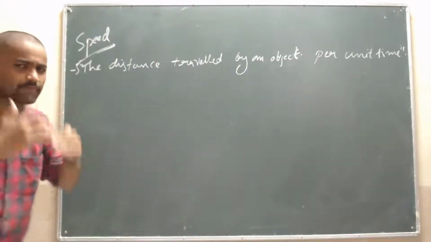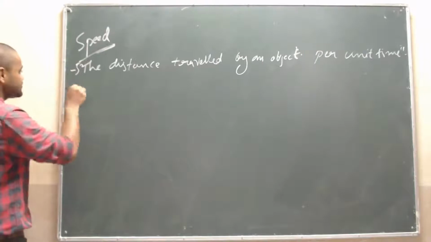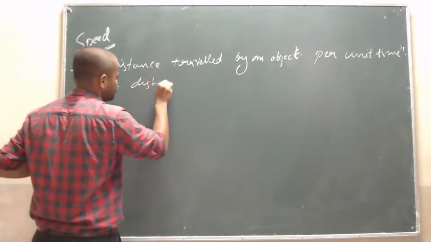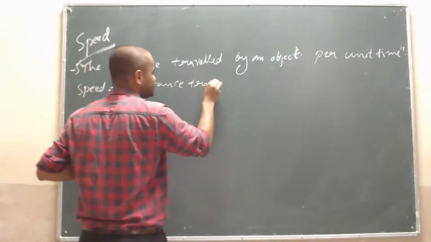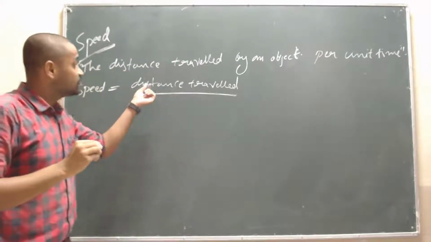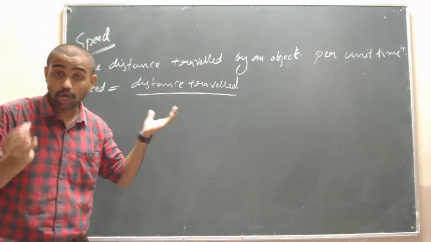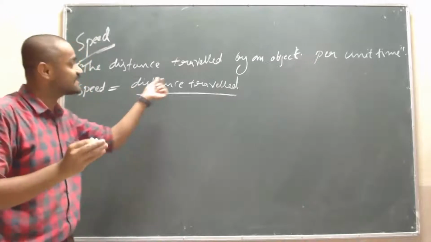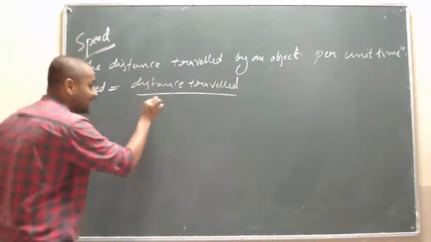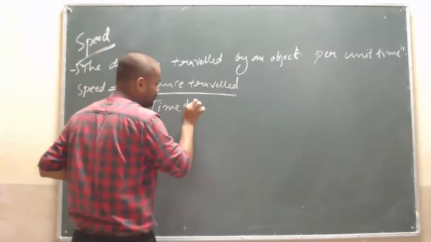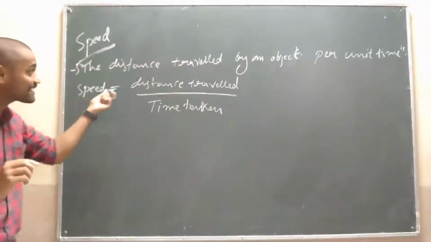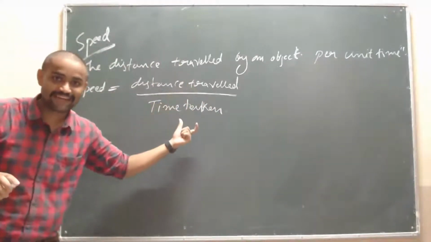Sir, make it a little easier. An easier definition: speed is equal to the distance traveled, which the object will travel, divided by the time taken. This is the speed, students. Speed is nothing but the distance traveled by the time taken.